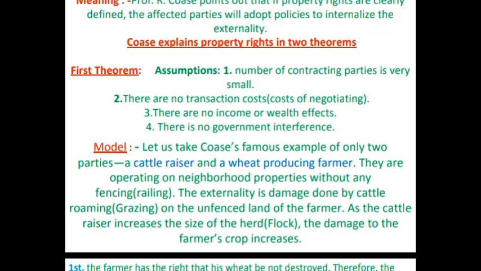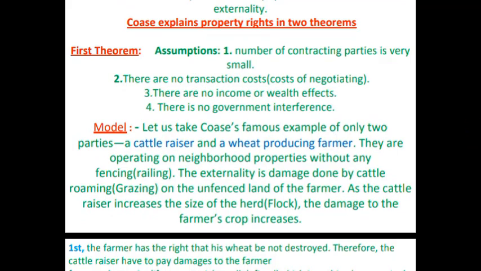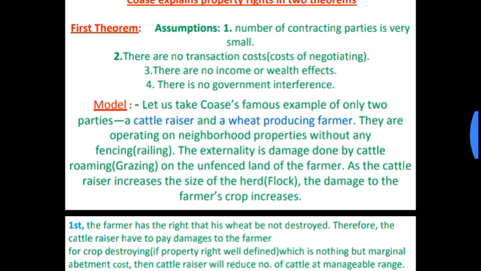Before starting the theory, we should make some assumptions. The number of contracting parties is very small. Coase considers only two participating parties. So there are no transaction costs, or the cost of negotiation is irrelevant.